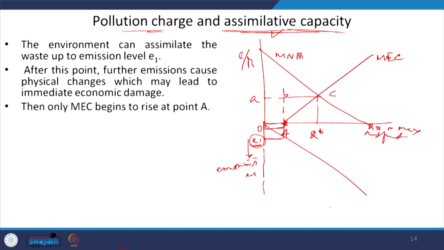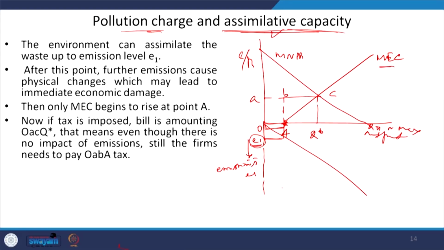So, now we understand how this marginal external cost is drawn, and the question is: in the presence of the assimilative capacity, how is this Pigouvian tax going to function, right. So, now the tax is imposed. Which tax? This is the tax, let us say T star amount of tax is imposed. Why is T star imposed here? Because the Pigouvian fee is always charged on the optimal level of output. This is the optimal level of output. So, that is why at this point T star is imposed.